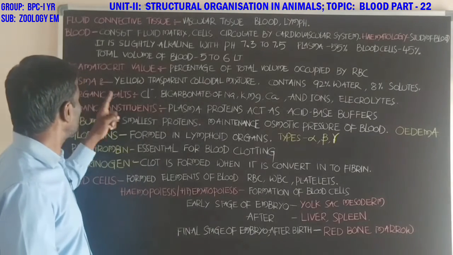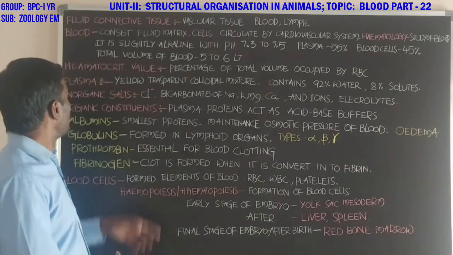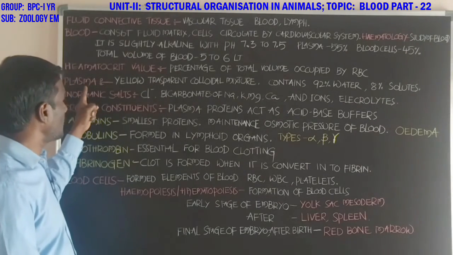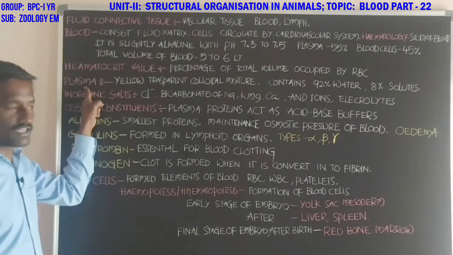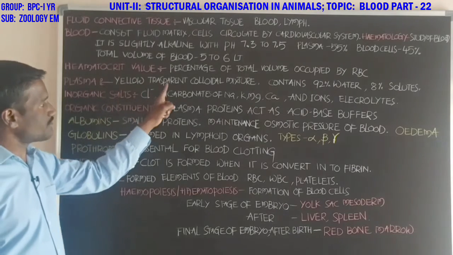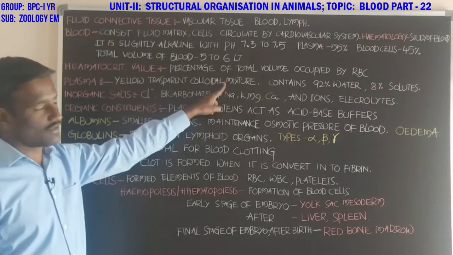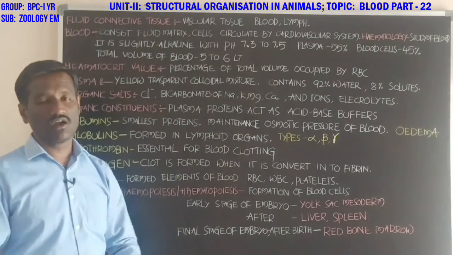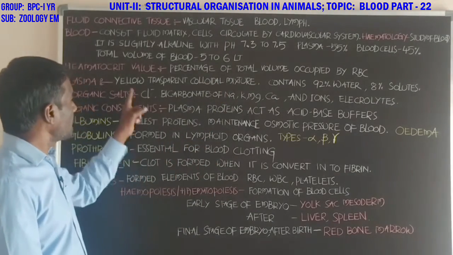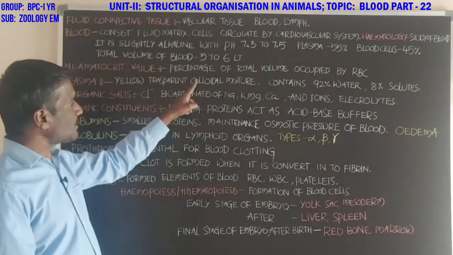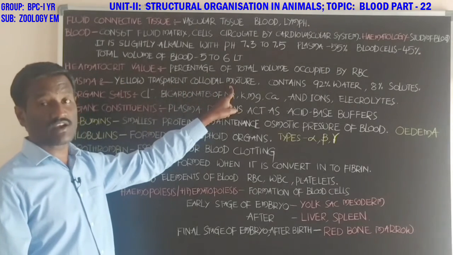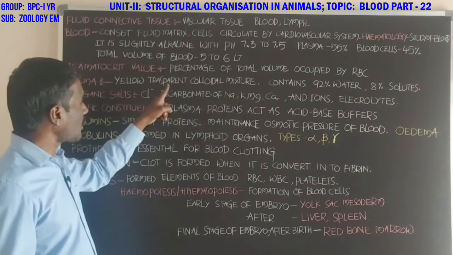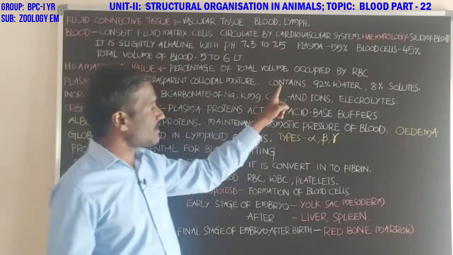Next, students, blood is made of plasma and blood cells. First one is plasma, a yellowish transparent colloidal mixture. Colloidal means different particles are suspended in it.